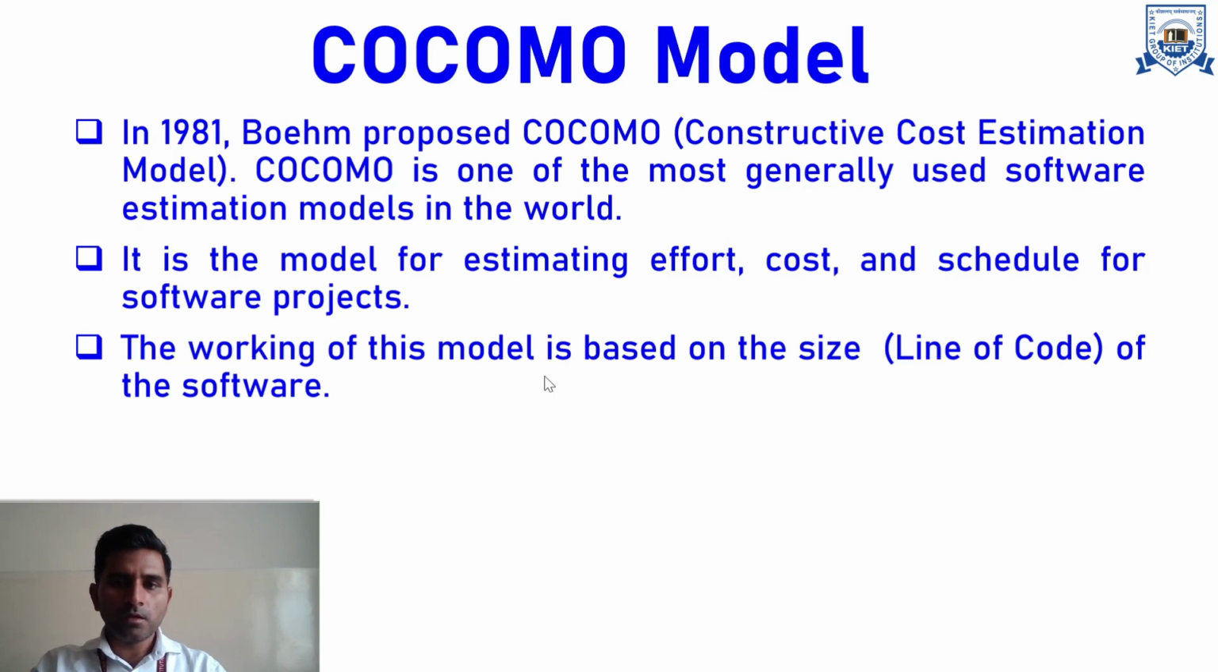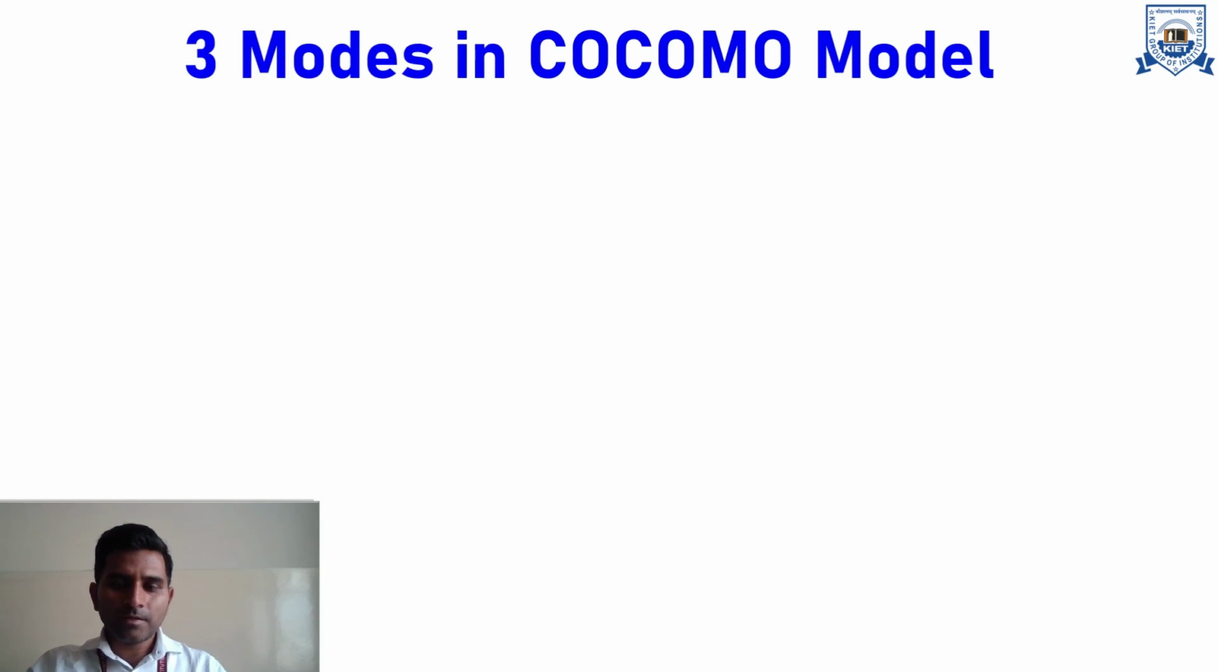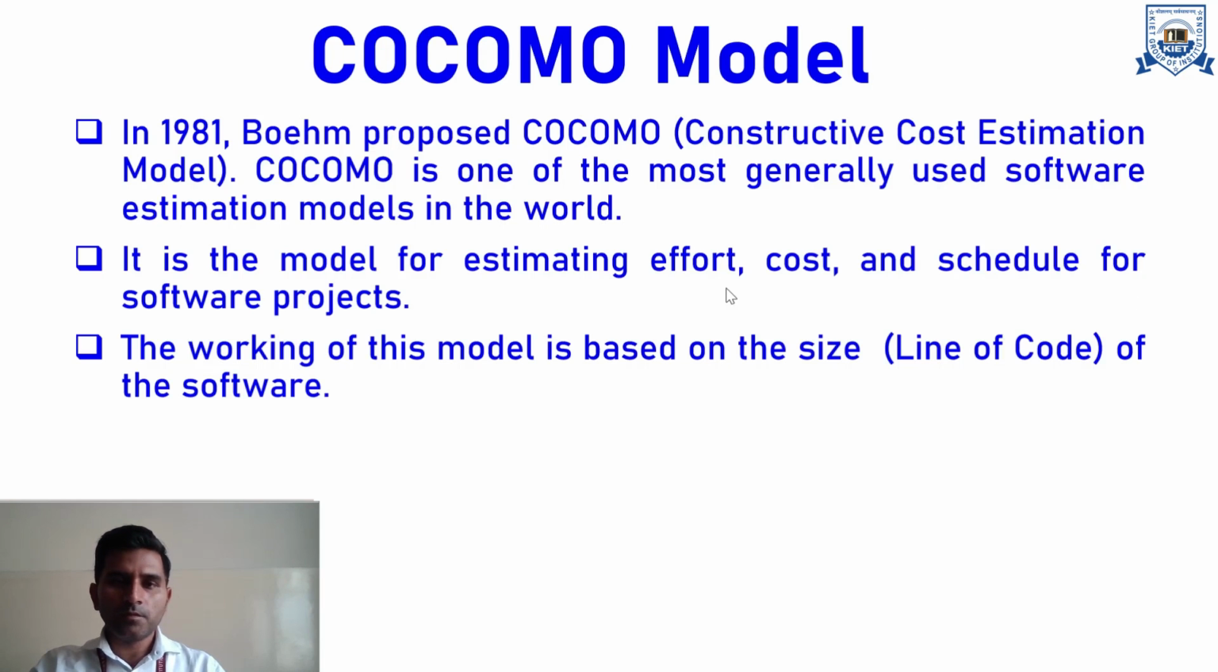The working of this model is based on the size. That means the working of this model is depending upon the number of lines of code in your source code. So this is the thumb rule that COCOMO model's fundamental working is depending upon how many lines of code are there in your source code of the respective software. Now, after discussion of this point, that COCOMO model is basically used for estimation of effort, cost, and schedule.